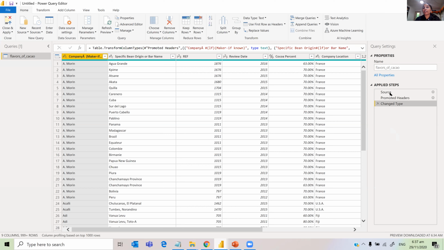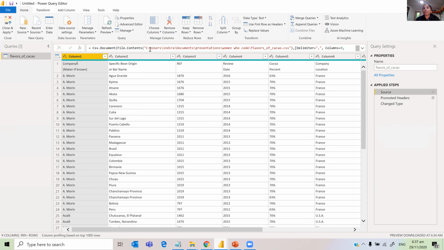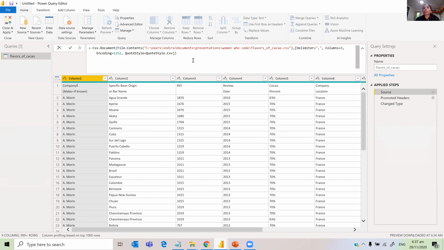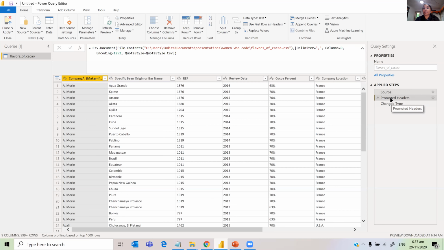So you can go and delete most of the steps, and when you import it, these are the steps that automatically happen. You can just go and view source. Here it is going to give you the source. You can expand it and see this is the code that is being written automatically. And then it automatically promoted the headers. In the source, we are seeing column 1, column 2, column 3, but we want the first row to be promoted to headers, so that the columns are called by that name. That has been done automatically by Power BI.